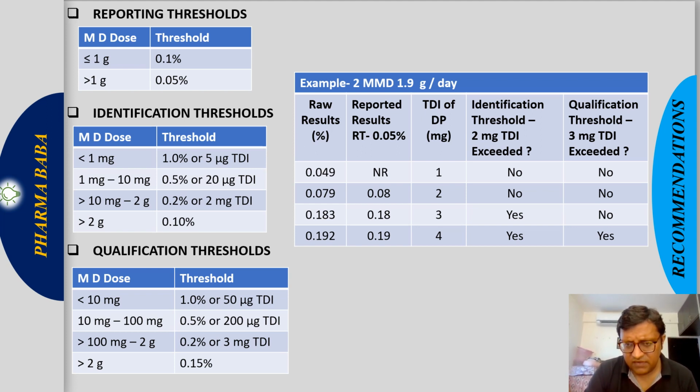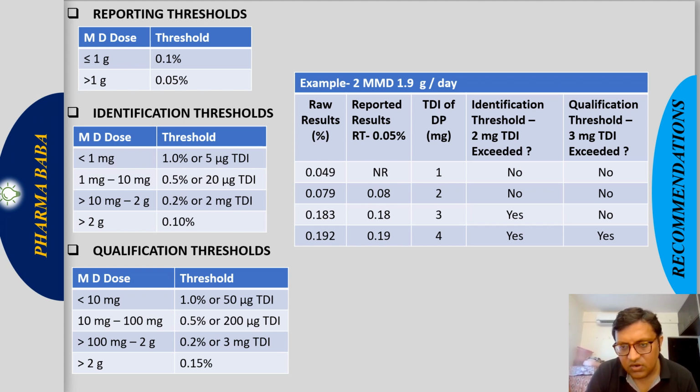Then come to the identification threshold. How will the identification threshold be decided? 1.9 gram is the MMD. It will fall in this category. Let's calculate 1.9 multiplied by 0.2%, right? If you multiply by 1000, it will come 3.8 mg, means 4 mg. So 4 mg is much larger than the 2 mg. So 2 mg TDI will be the identification threshold.